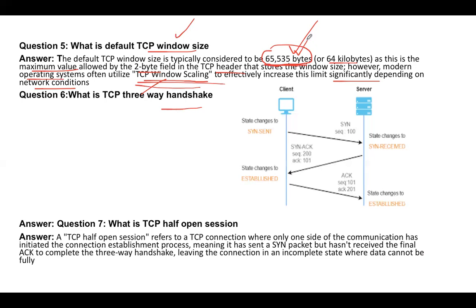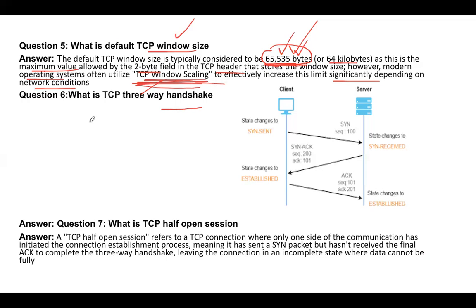If you are giving an interview on this particular topic, they may ask this question also: what is TCP window scaling? As soon as you say this, they may ask, is there any way to increase it? So yes, there is a way using TCP window scaling.